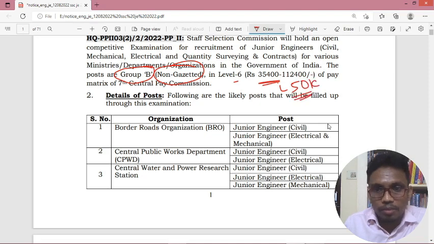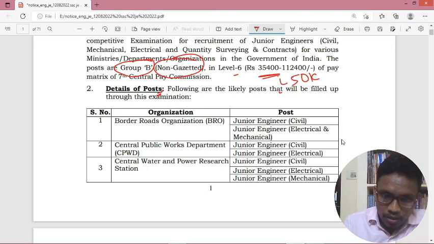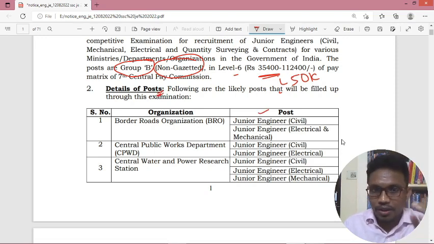And next, coming to details of the posts, they mentioned the designation of the post, junior engineer, and the organization. Once you successfully complete the examination, you will be placed in the mentioned organization based on your merit and your order of preference.